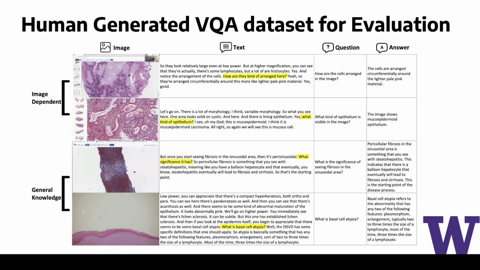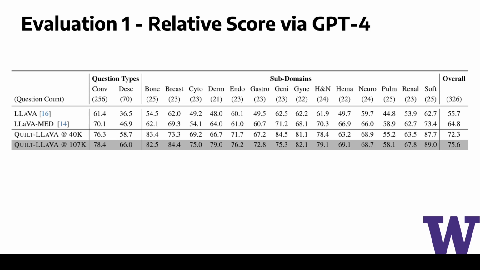Since we are utilizing educational videos, we also realize that narrators often pose questions during their presentations and subsequently provide the answers themselves. Collecting these organic question-answer pairs with the help of GPT-4 and some handcrafted algorithms, we gathered a rich evaluation dataset of 1,283 question-answer pairs, which we call Quilt-VQA. Using Quilt-VQA, we then evaluated Quilt-LLaVA against LLaVA-Med and LLaVA baseline using GPT-4 evaluation. Here, we use GPT-4 to relatively compare our model's answer against the candidate model's answer by providing the ground truth. We beat both models across 14 subpathologies.